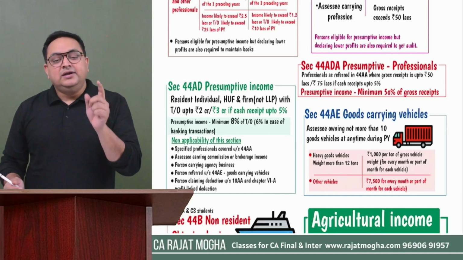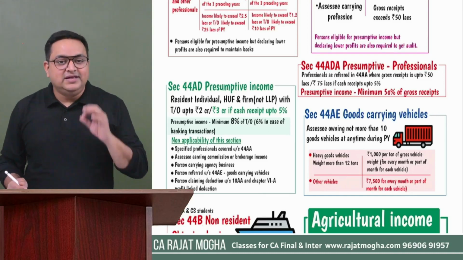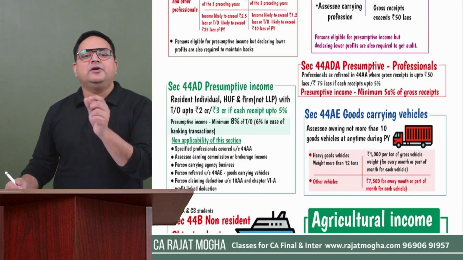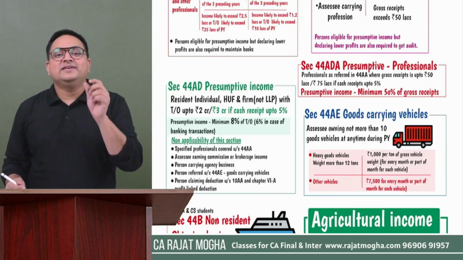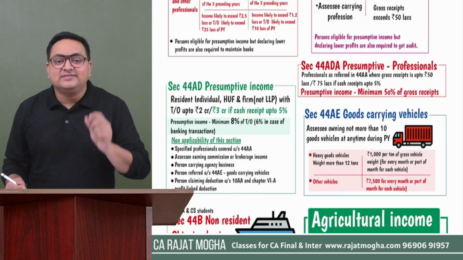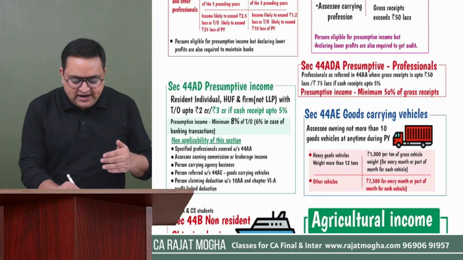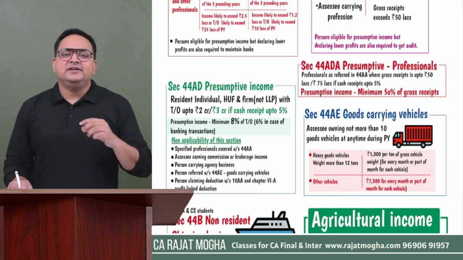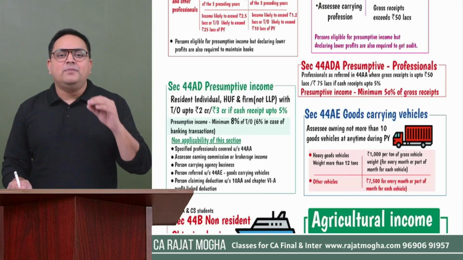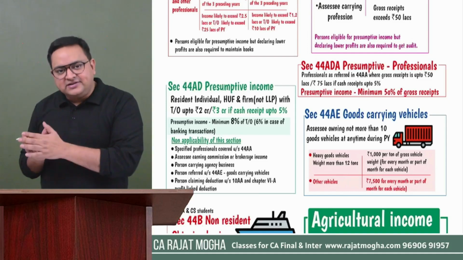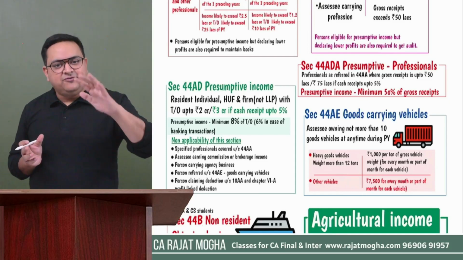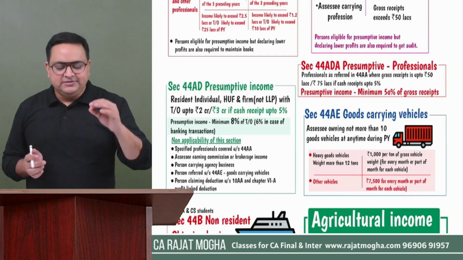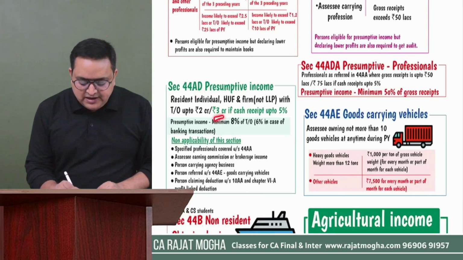Now there is one more limit of 3 crores. For whom? 2 crore is still there, but now there is one more limit of 3 crore for those people whose cash receipts are very nominal, very minimal, because 44AD is mainly based on turnover. How much? Not more than 5%. So if your cash receipts during the year are not more than 5% of the total receipts you have earned, then we will give you the 3 crore limit, right?